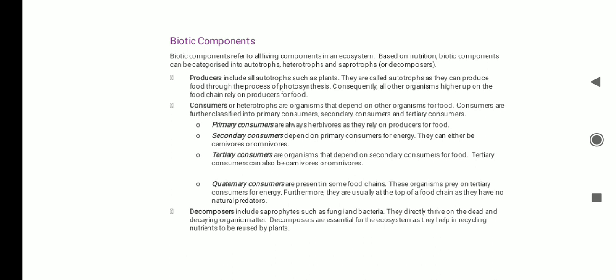Primary consumers are always herbivores because they rely on the producers for their food. Secondary consumers depend on primary consumers for energy, so they can either be carnivores or omnivores. Tertiary consumers are organisms that depend on secondary consumers for their food. Tertiary consumers can also be carnivores or omnivores.